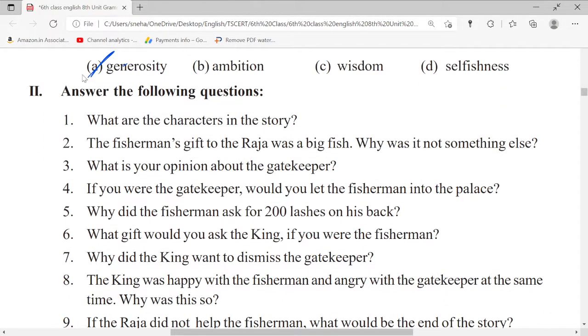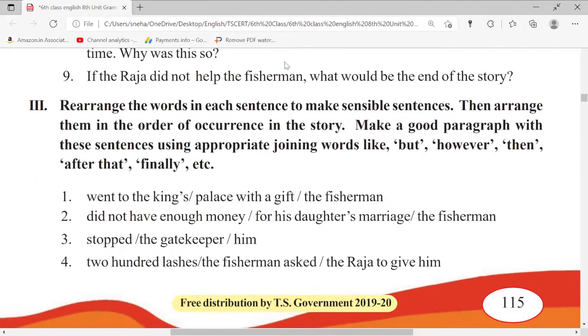Next, we have some questions here. Answer the following questions that you go through. I will only focus on grammar and vocabulary. So this is very important for the TET-DSC. Okay, TET students, focus on this type of sections. Rearrange the words in each sentence to make sensible sentences. Then arrange them in order of occurrence in story. Make a good paragraph with these sentences using appropriate joining words like but, however, then, after that, finally.